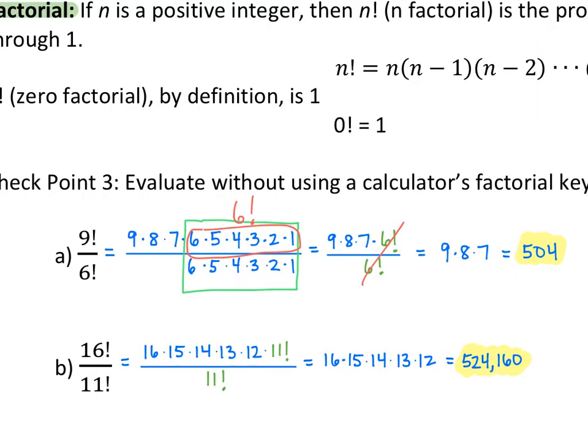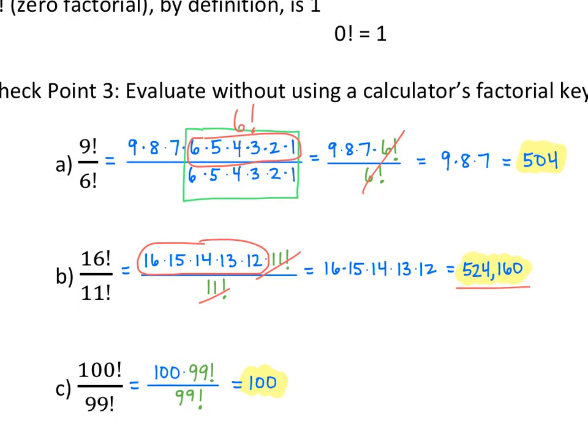Okay, so what we should notice is we have 16 factorial over 11 factorial. So I'm going to keep writing 16 factorial out until I get down to 11, and then I'll just write the rest as 11 factorial. So 16 times 15 times 14 times 13 times 12 times 11 factorial, and I do that because then these guys will cancel. And we're simply just left with what remains, the 16 times 15 times 14 times 13 times 12. And then when we plug that into our calculator, we get our final answer of 524,160. Try C really quickly and check back.